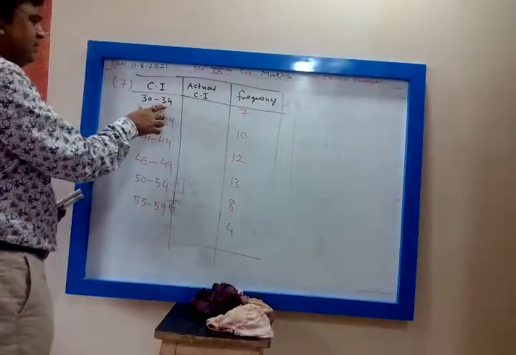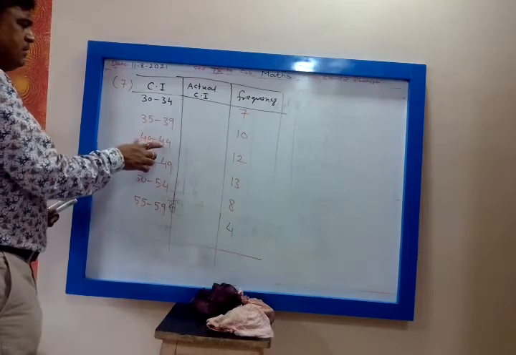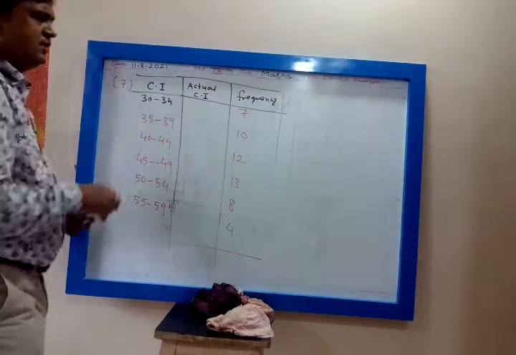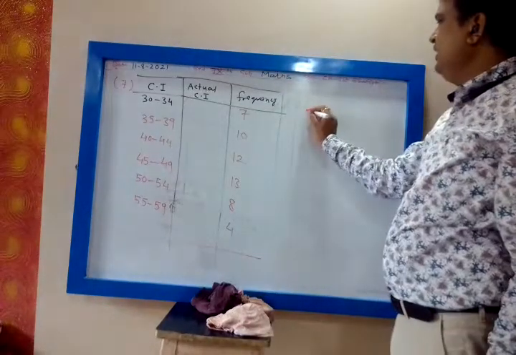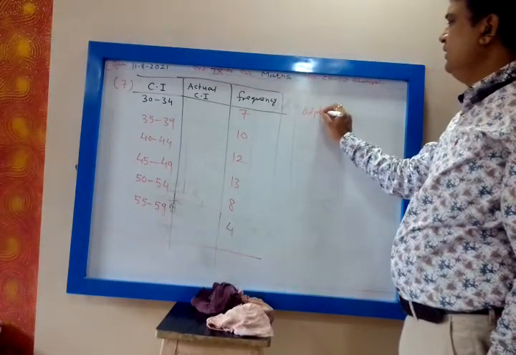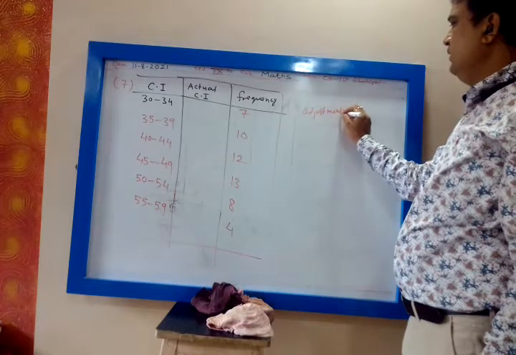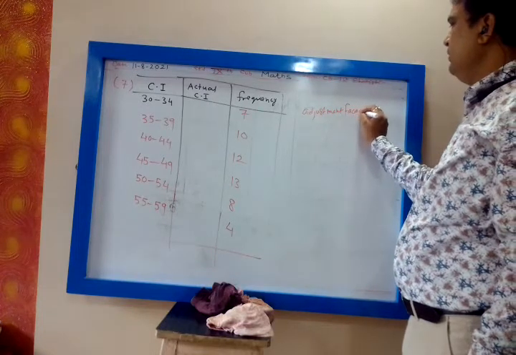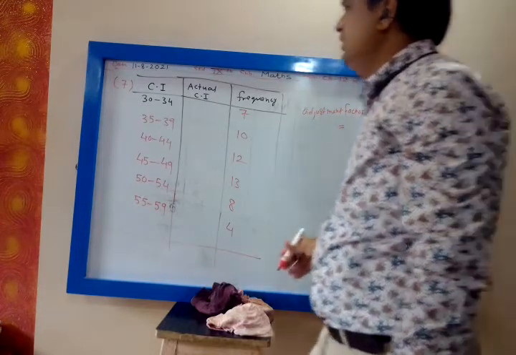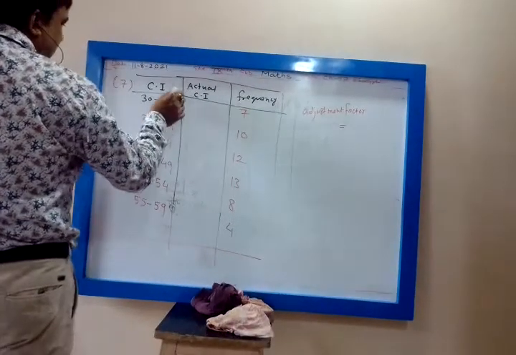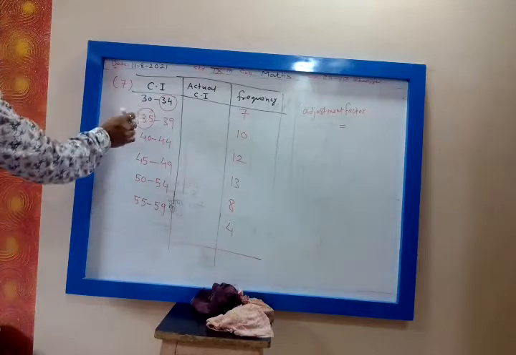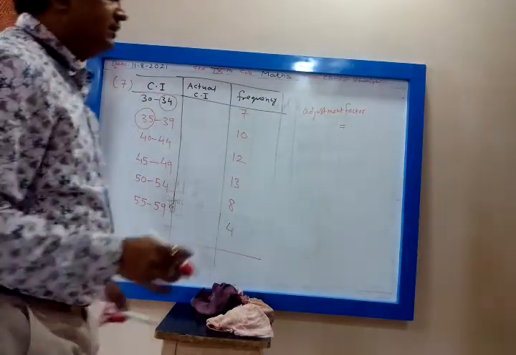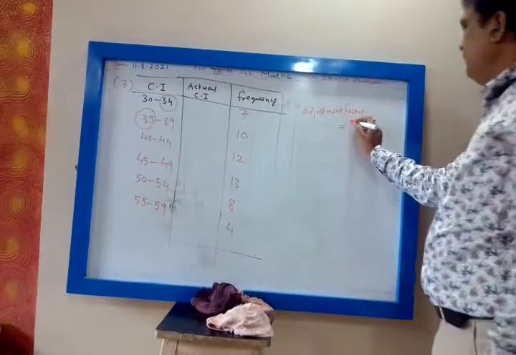This is 34, this is 35, 39, 40. They are not continuous. How do we find the adjustment factor? We consider the upper limit of one class and the lower limit of the next class. Take the difference of 34 and 35, so the difference is 35 minus 34.